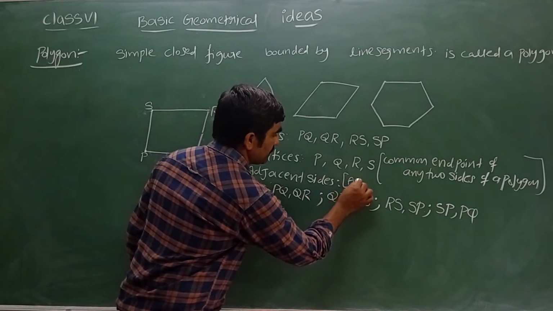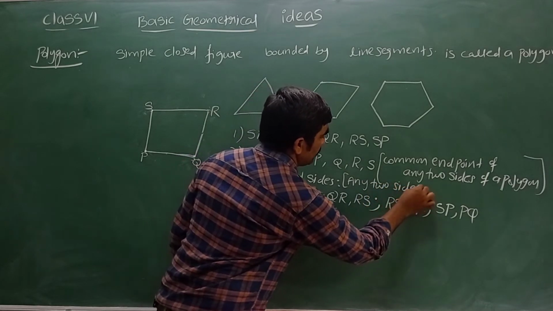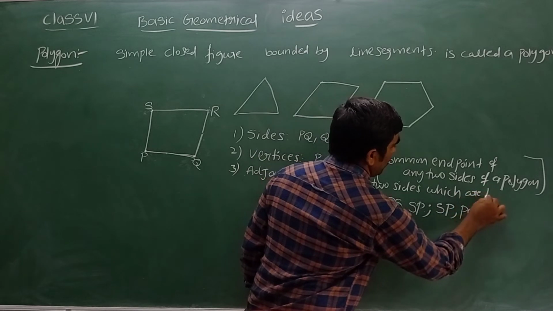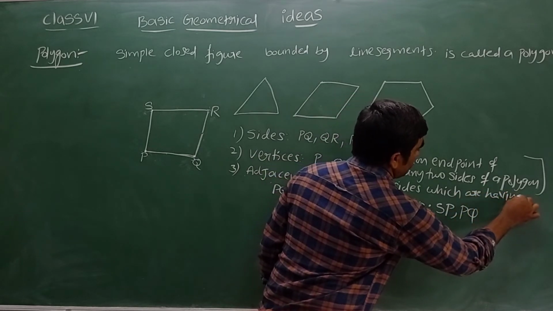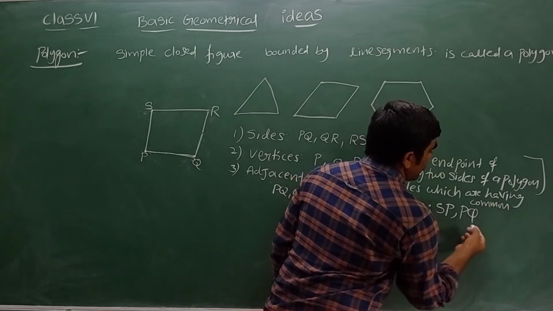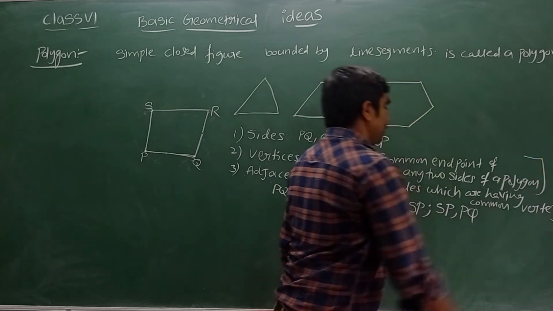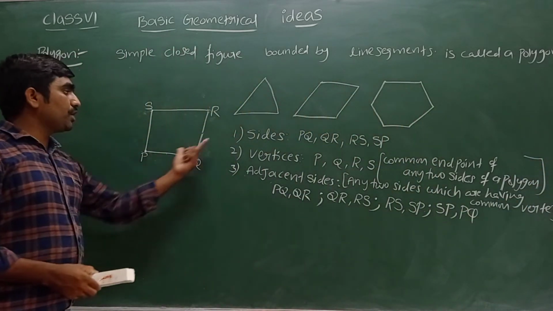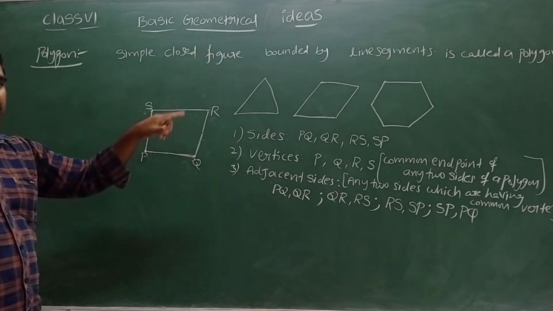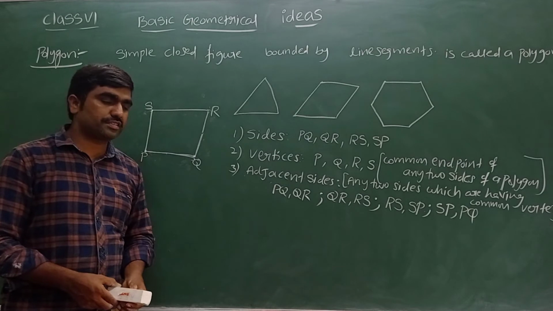Any two sides having a common end point, I mean the same endpoint, which are having a common vertex, we can say. Yes, both PQ and QR are called adjacent sides. They have common vertex Q. This is about adjacent sides.